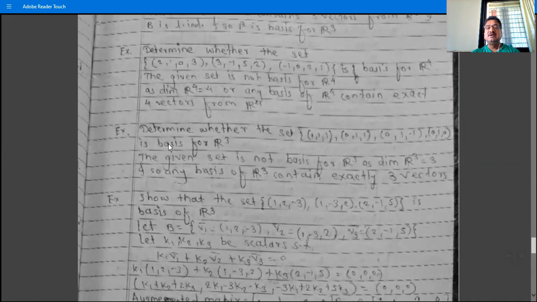So the question is this. Again, the given set is not a basis for R3, because the dimension of R3 is 3, and so any basis of R3 contains exactly 3 vectors, not less than 3 vectors, not more than 3 vectors. This does not indicate that every set containing 3 vectors from R3 is a basis for R3.